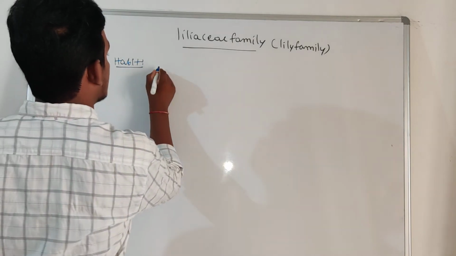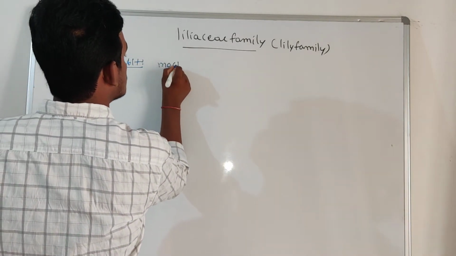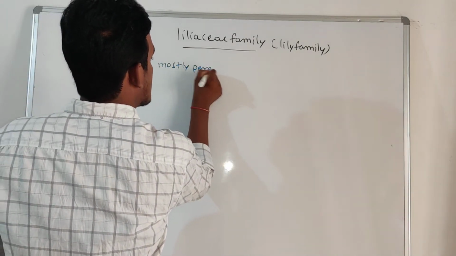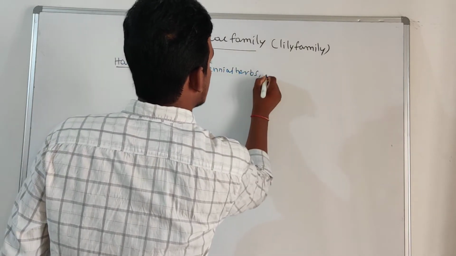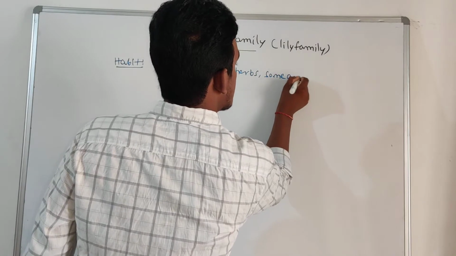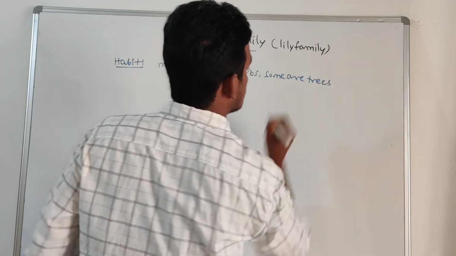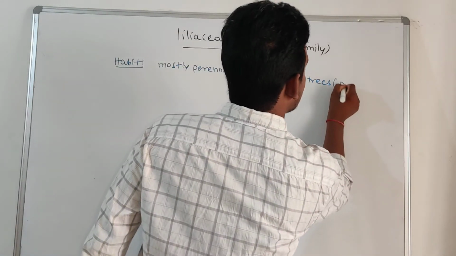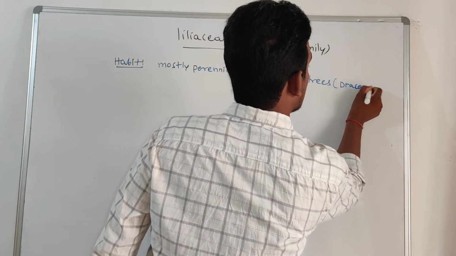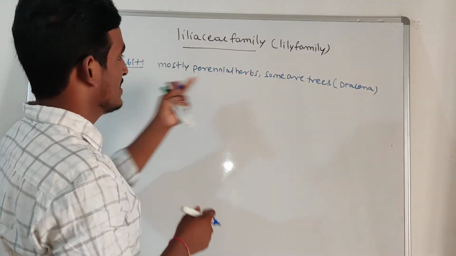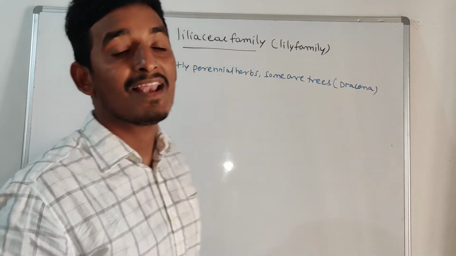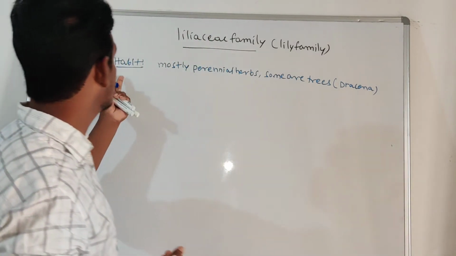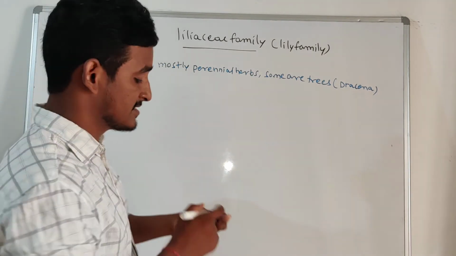Mostly these are perennial herbs and some are trees also. Dracaena angustifolia is a tree, and the majority of the plants are perennial herbs. That is the habit related to the Liliaceae family.